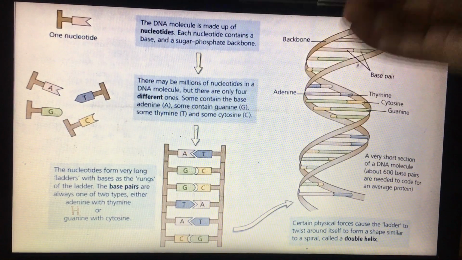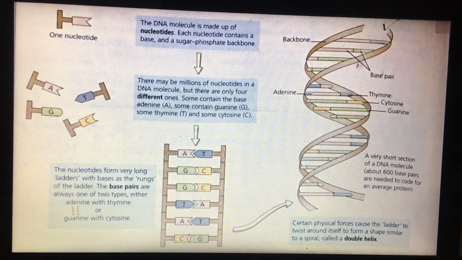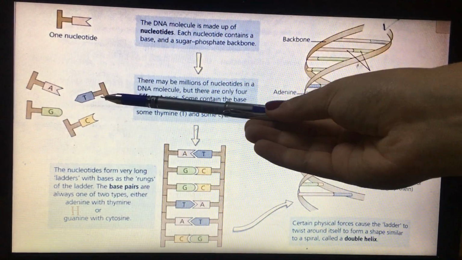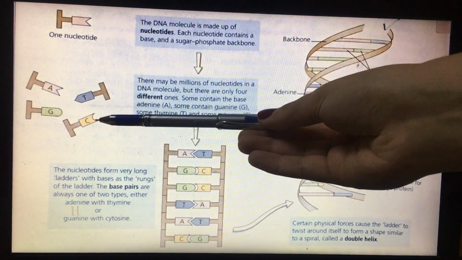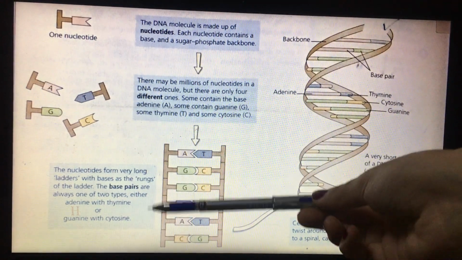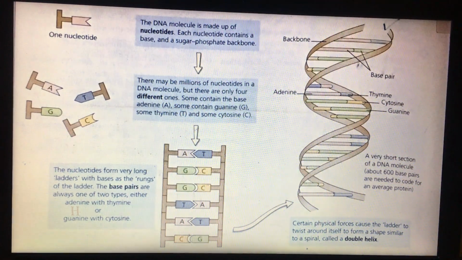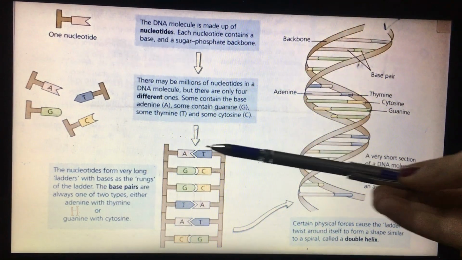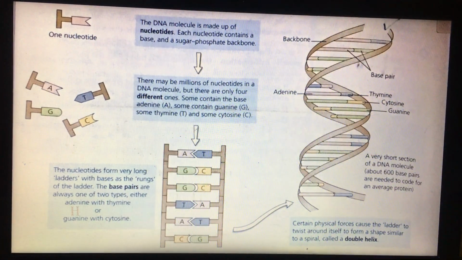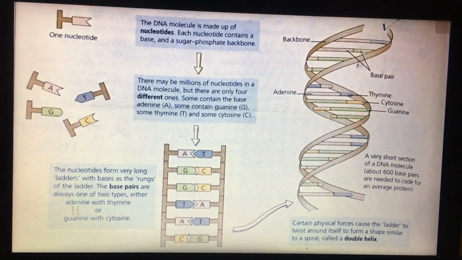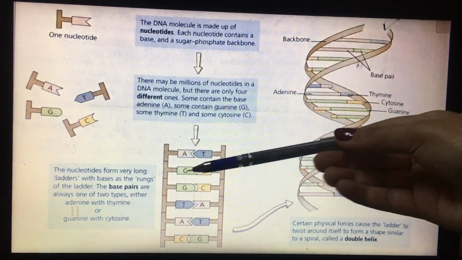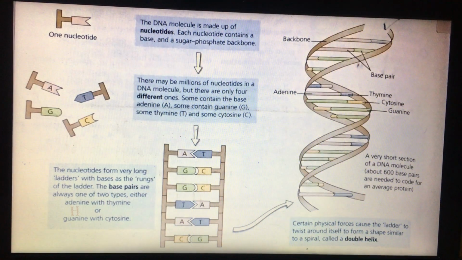And as we say, we have 4 types of nucleotides, which are adenine, thymine, guanine, and cytosine, and they make a ladder. This ladder connects each 2 types together. So the base pairs are always one of those 2 types, either adenine with thymine or guanine with cytosine.